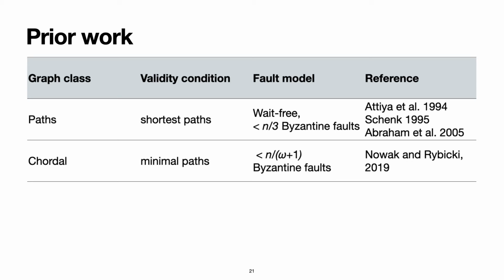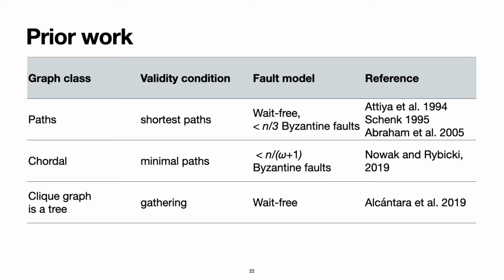The problem has also been studied in the case of chordal graphs under a slightly weaker validity condition, which requires that the output values reside on some minimal path instead of a shortest path connecting a pair of input vertices. This algorithm was given in the message passing setting, and it tolerates up to n over omega plus 1 faults, where omega is the size of the largest clique in the graph G.